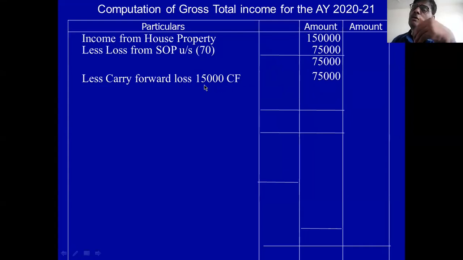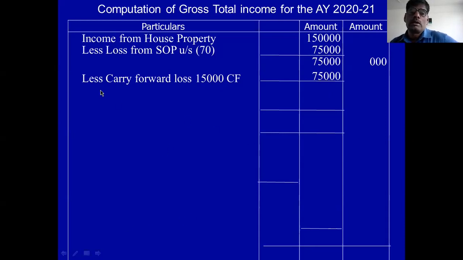That is 15,000 will be taken to the next assessment year. So your house property income is 0. Remaining loss is 15,000, taken to the next assessment year 21-22.